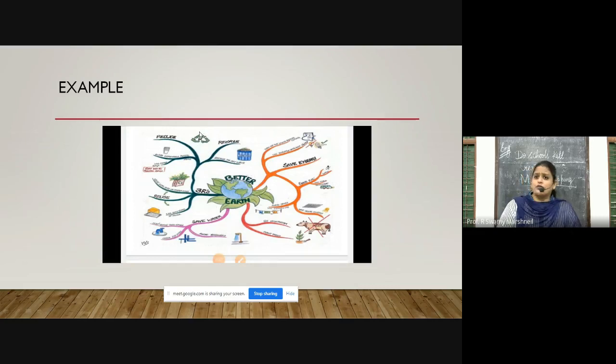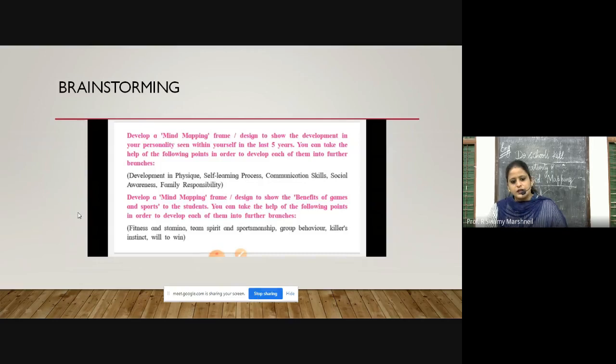Nowadays we all are using WhatsApp, and WhatsApp is nothing but use of emojis, use of symbols, thumbs up, thumbs down. You have to show you are angry, you just put an emoji that you are angry. That means we are very familiar with using emojis, and that is what is done in mind mapping.